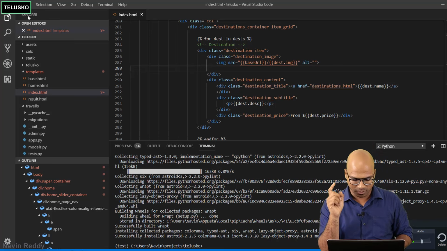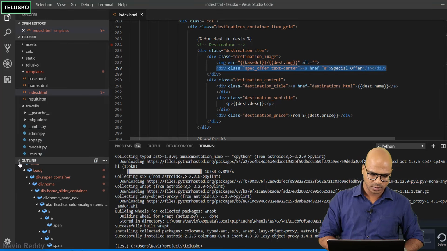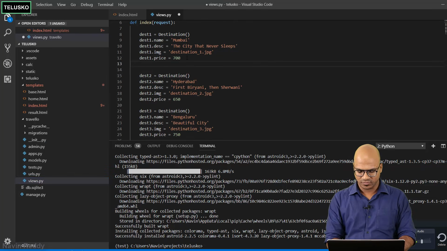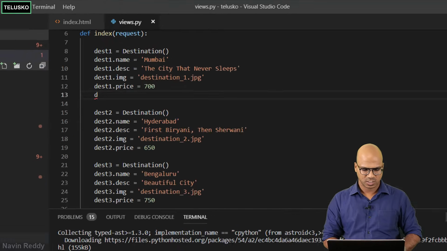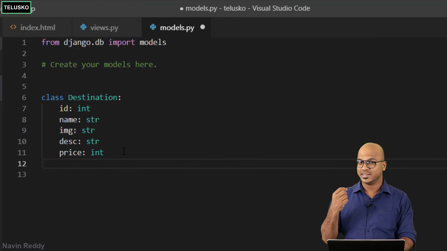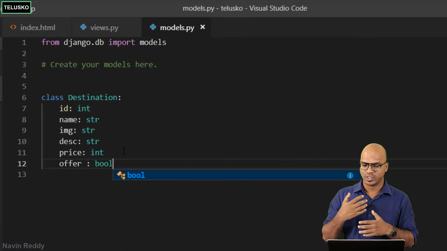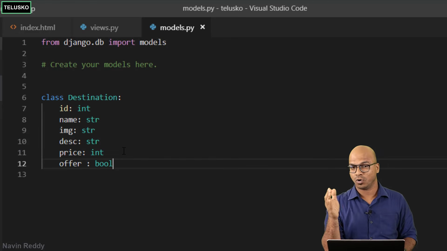In fact, even before specifying the condition, we need to do one more thing. Let's get back to our views.py and add one more field here. Okay, not here. First of all, we have to change the models. So let's go to models.py, and this is where you will say offer. If you want to specify true and false, you can use a bool data type, which is for boolean. Now here you can have a true or a false.